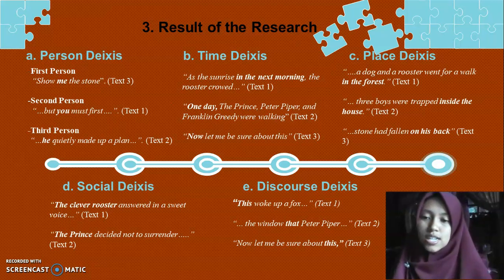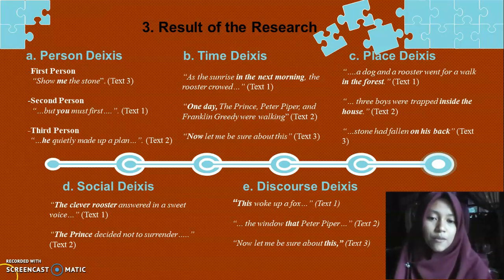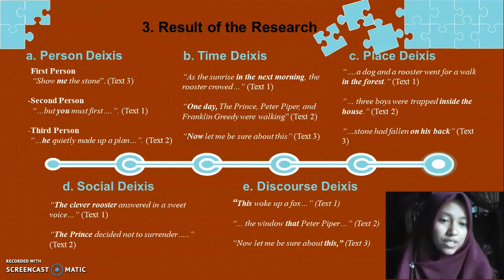The next one is social deixis, for example, "the prince decided not to surrender." So the prince here is the deictic word of social deixis. And the last one is discourse deixis, for example, "this woke up a fox." This here is the deictic word of discourse deixis.